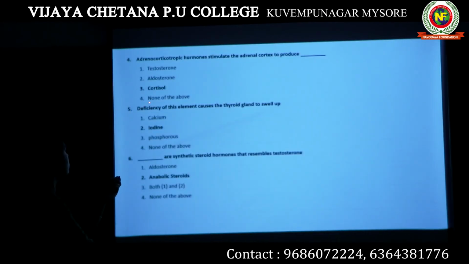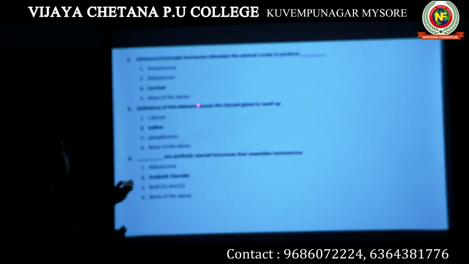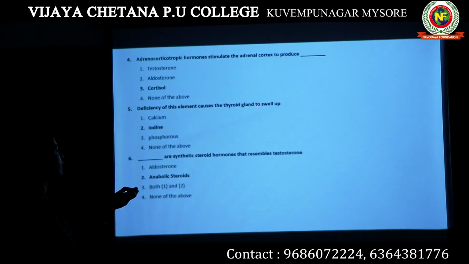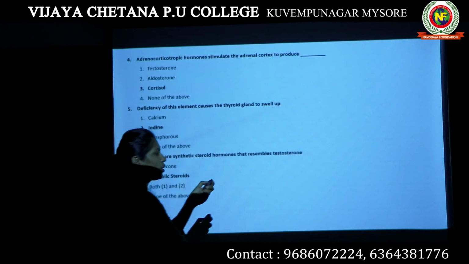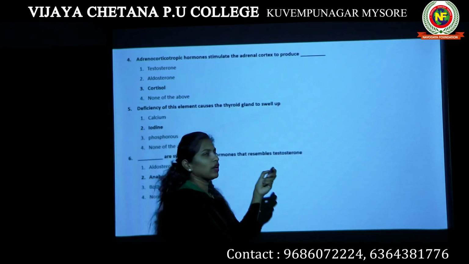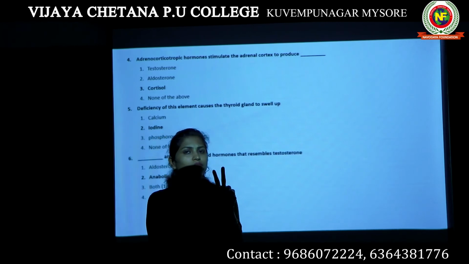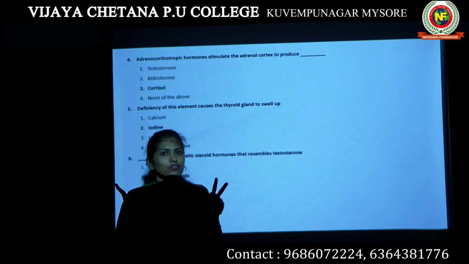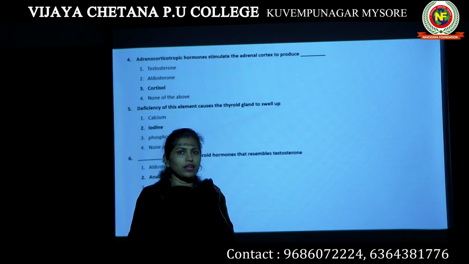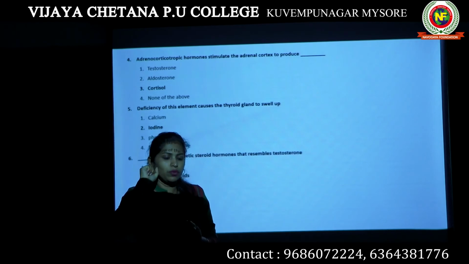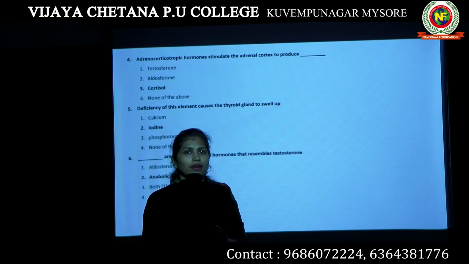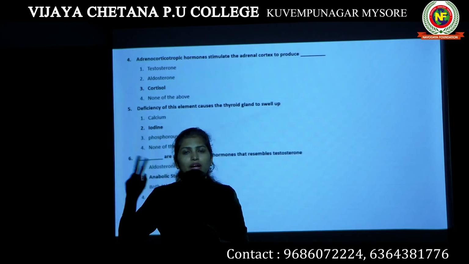Then the next question: deficiency of this element causes the thyroid gland to swell up. Now, when we discussed the thyroid gland, we knew that it produces two different types of hormones, triiodothyronine and tetraiodothyronine. Both these hormones, their function is decided by the presence of iodine: tetraiodo, triiodo.